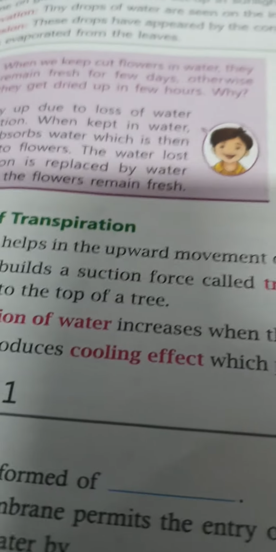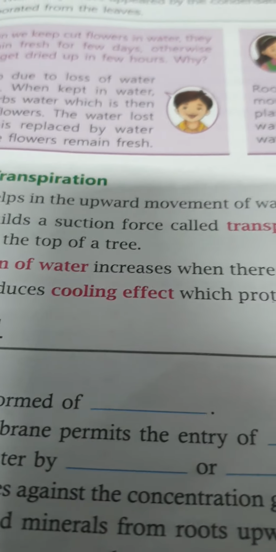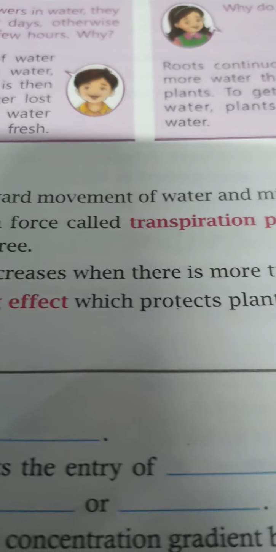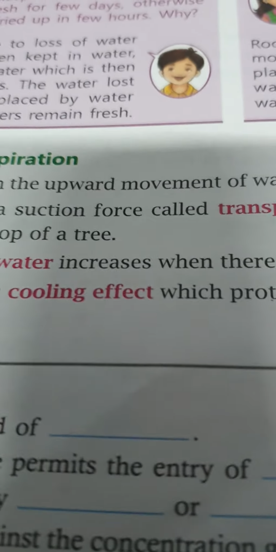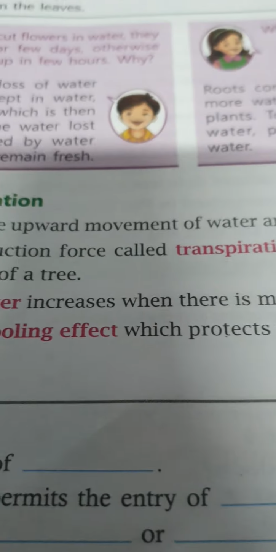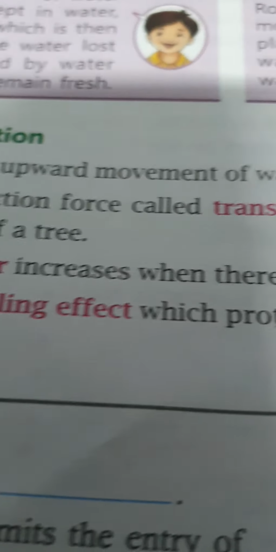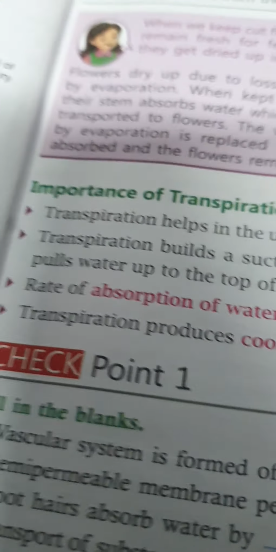There is a drawback of transpiration also, because if there were no transpiration, the absorption of water would be much more in the plant and that would make the cells burst. With much more transpiration, that much more heat will be released. This is the thing which I had shown you.